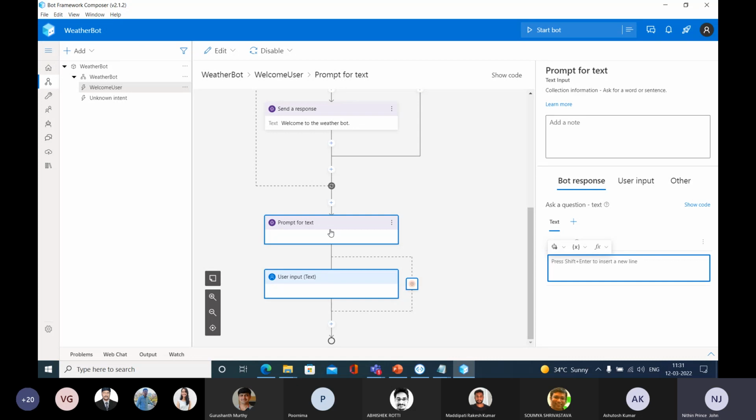Let me go to the prompt for text. When I select that, I can see the properties at the right side. That means here you can type your text. Look at this: bot response, user input, and others. 3 options are there. You can select this bot response, go down, and under responses, you can click add alternatives. And here I am going to ask like this, what's your name? When a user joins this bot, he's going to get the message, what's your name?